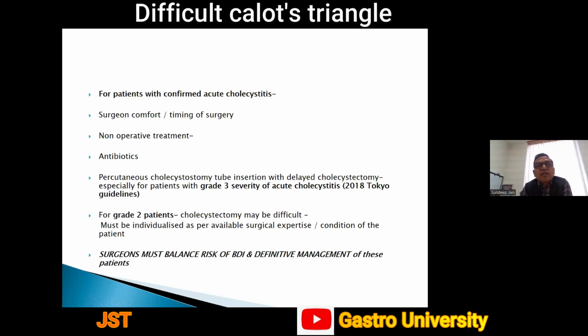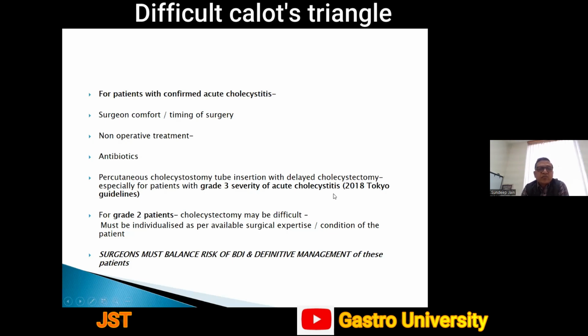Suppose you are in the initial learning curve and you have a severe acute cholecystitis patient, you can always wait, put the patient on medical management, or if it does not respond to that, percutaneous cholecystostomy, and then do an interval cholecystectomy. Various non-operative treatments include antibiotics, percutaneous cholecystostomy tube inserted with delayed cholecystectomy, especially for patients with grade 3 severity of acute cholecystitis.